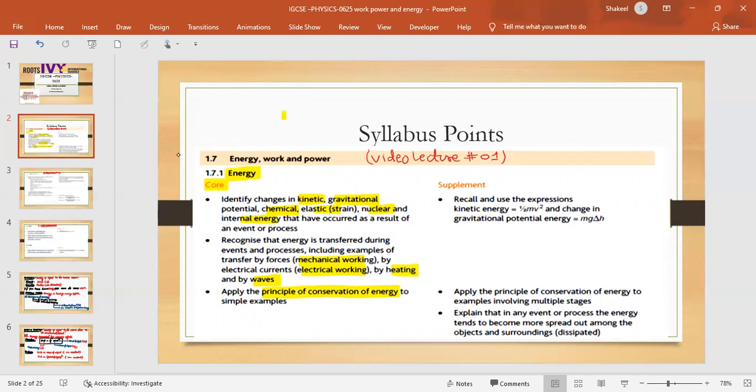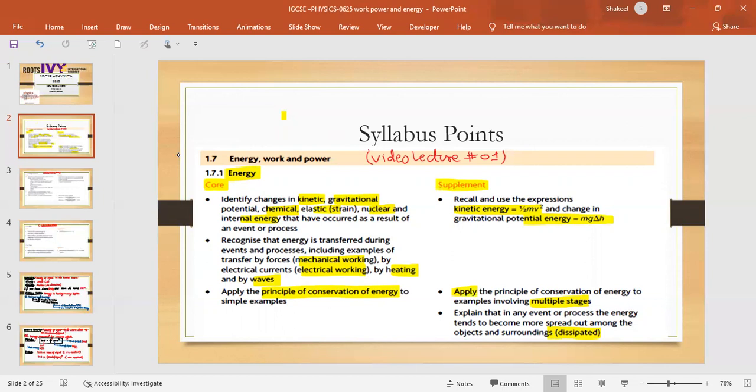Okay. Well, in the supplement topic, we'll be looking at the expressions for kinetic energy and gravitational potential energy, the famous ones, half mv squared and mgh. And then we will apply the principle of conservation of energy to multiple stage situations. And in the last, we have to look at the dissipation of heat energy. And at the end, we will solve some questions from CAIE exam papers.